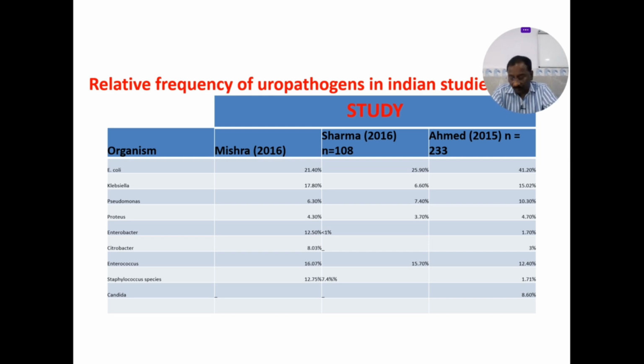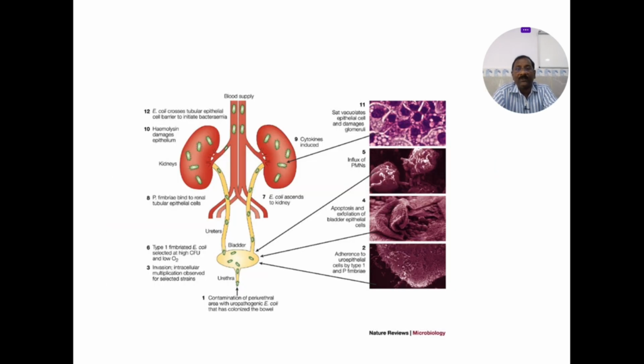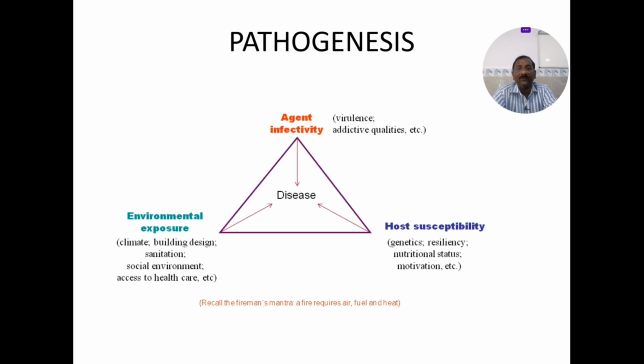So when you are reading the books of Western authors, you may miss the common organisms, so that when you are prescribing the drugs, you may write non-susceptible antibiotics. Okay, so these are the very important causes for our Indian population. So E. coli, Klebsiella, Pseudomonas much more than the Proteus, and we also have the Staphylococcus aureus. So these are the different organisms, E. coli. So the same thing here.